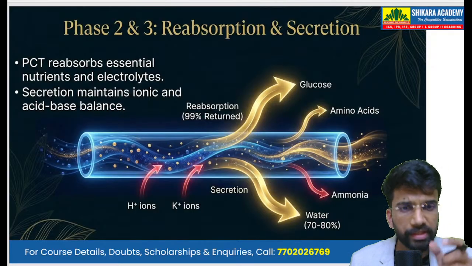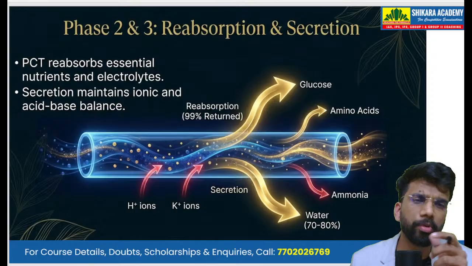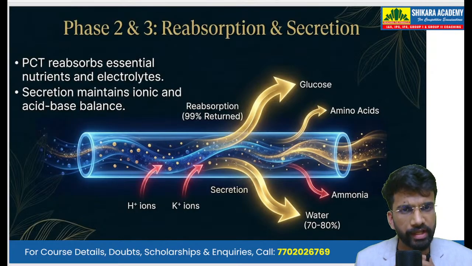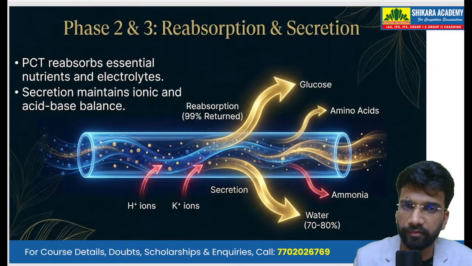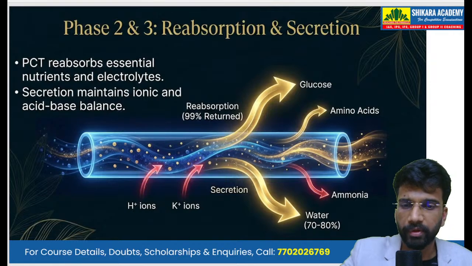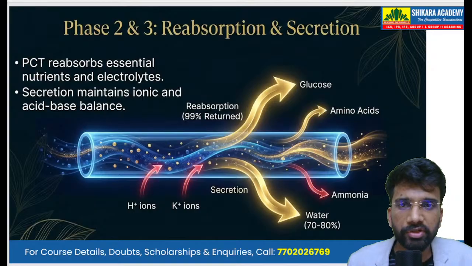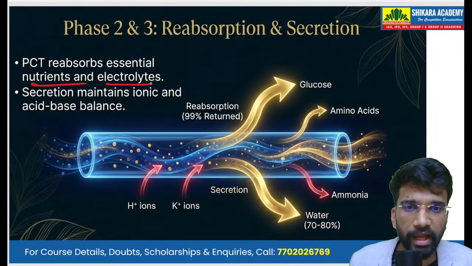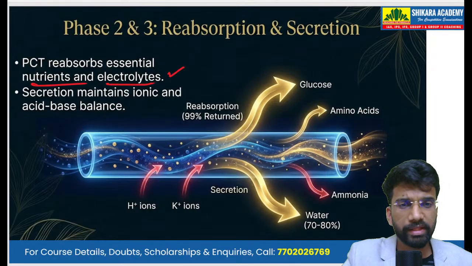Now it is the PCT, the DCT and the loop of Henle where all the absorption, reabsorption and secretion, all that stuff takes place. That is the second part of the urine formation. So we have this PCT which absorbs the essential nutrients and the electrolytes.